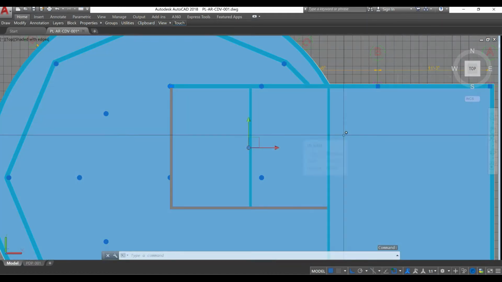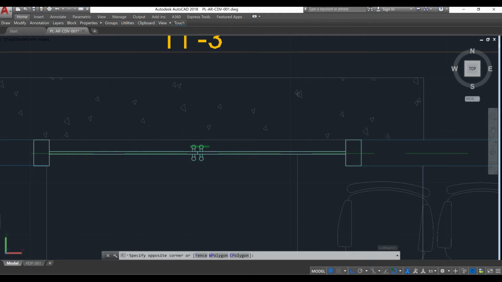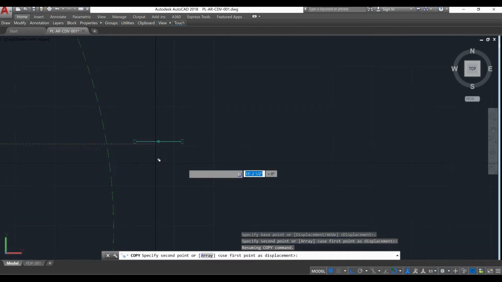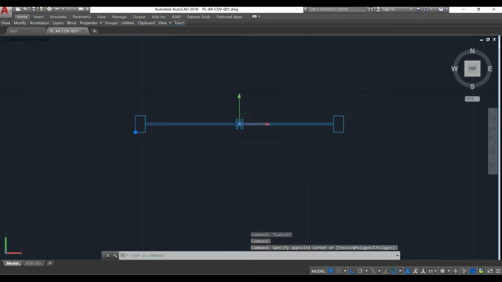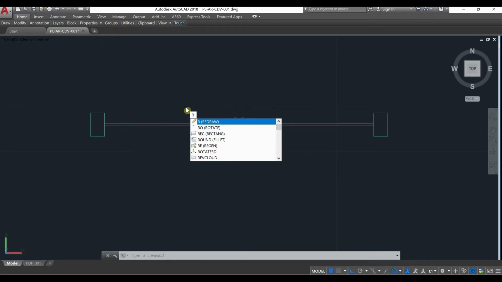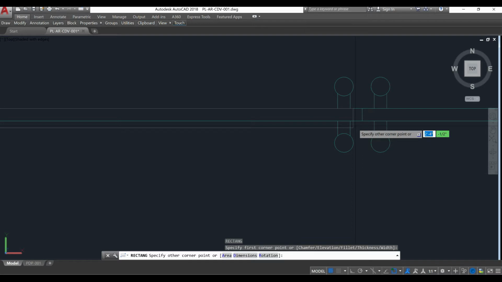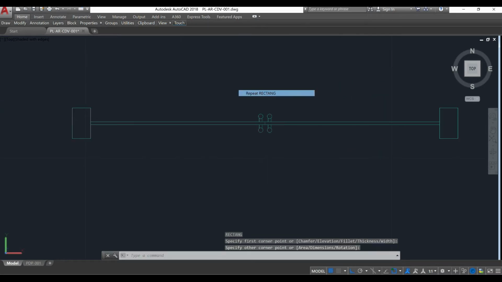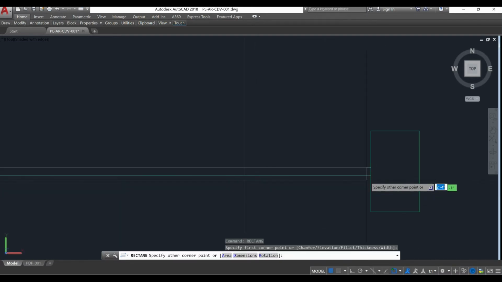And once you are on the two-dimensional view, we need to copy the door block we made in the last video, and because we need to create a new block, we need to explode this block with the command explode, and then we need to create two rectangles from this point to this point, and from this point to this point.